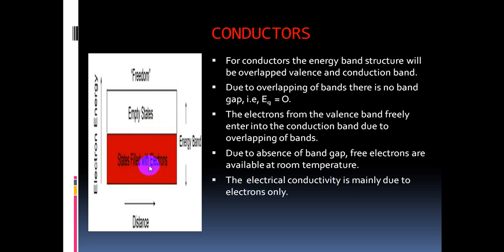So the electric conductivity in conductors is mainly due to the electrons only. The charge carriers, that means those who carry the charge, are called charge carriers.